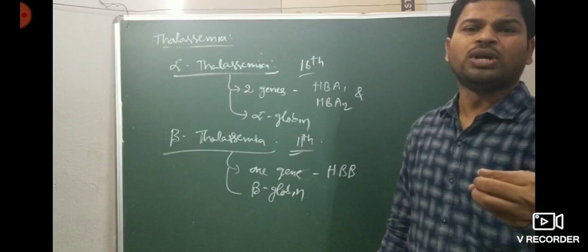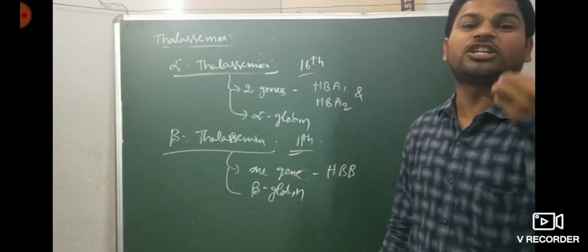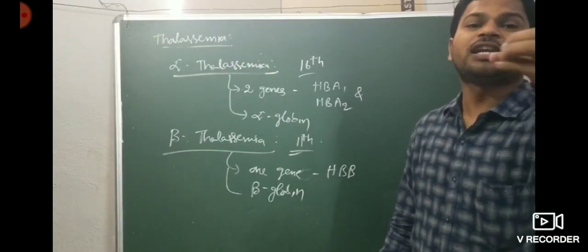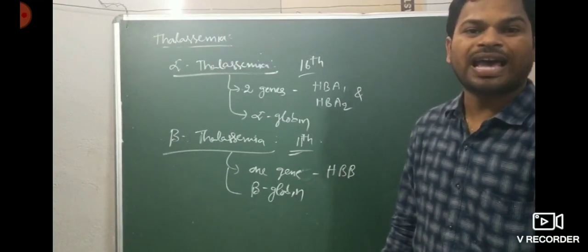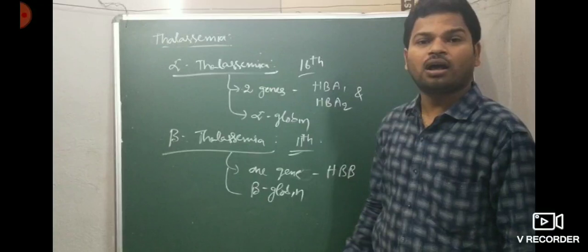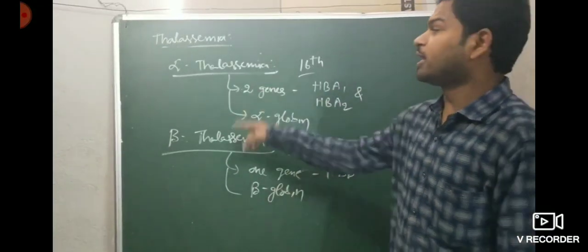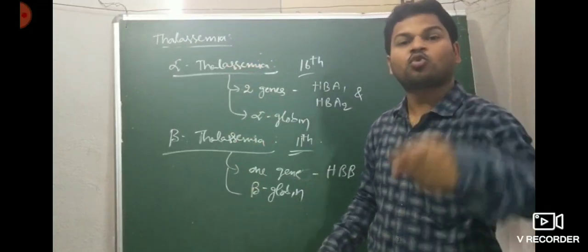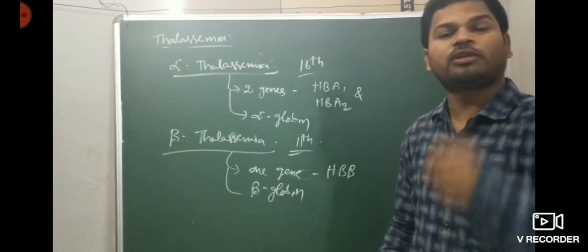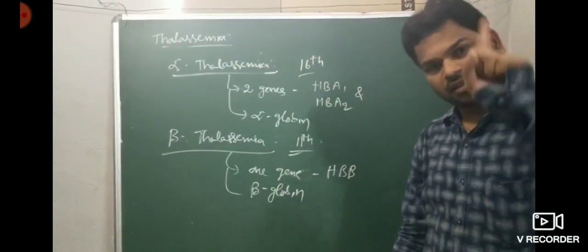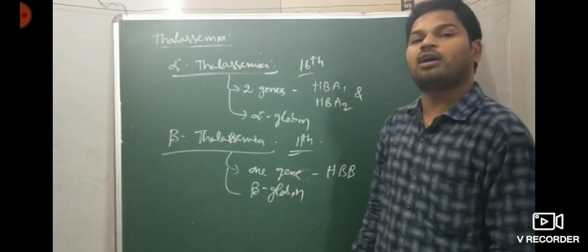It reduces the ability to synthesize globin molecules, and so it leads to anemia. So thalassemia is nothing but reduced synthesis of globin molecules. Thalassemia is a quantitative anemia, but sickle cell anemia is a change in amino acids, which is a qualitative anemia.